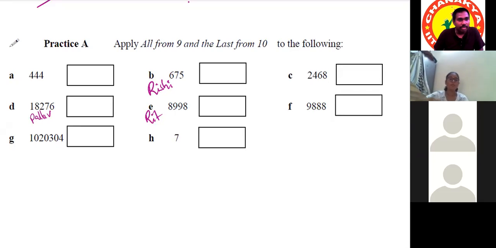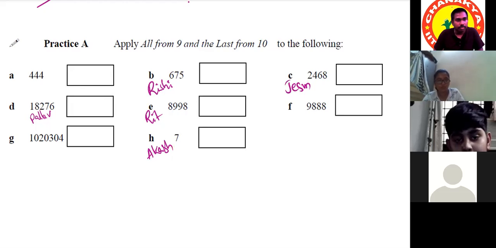Okay. D Pallav, H Akash. C Jashmita. A Rishit. So Rishit is already given for B, na? Why again A? D Rohan. Sir, but B is already solved now, sir. D Rishit, na? Sir, I'm saying that B is already solved now, sir.